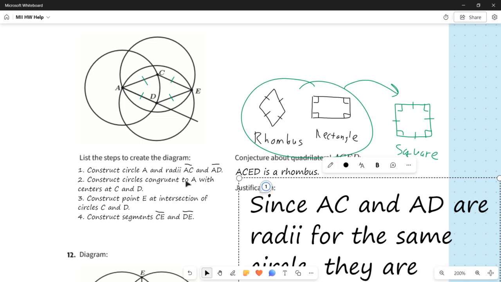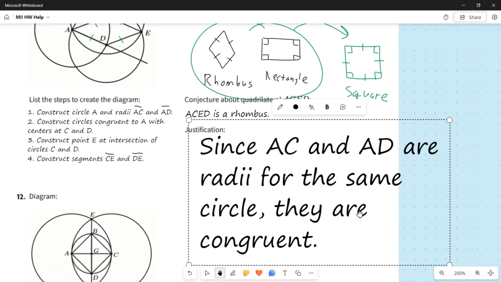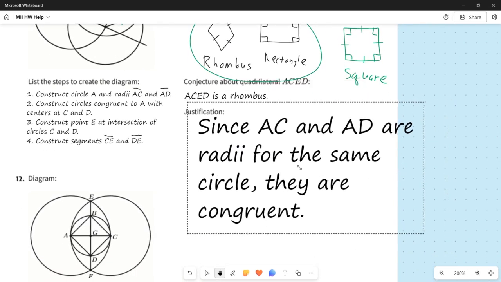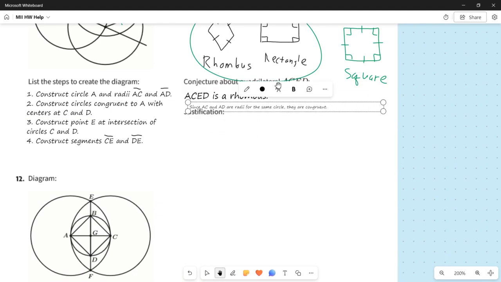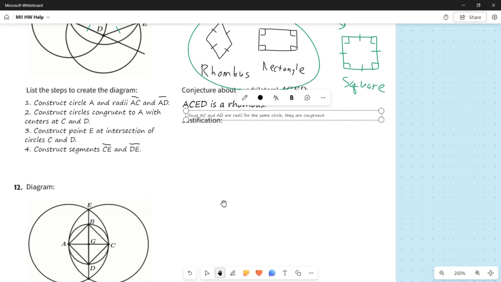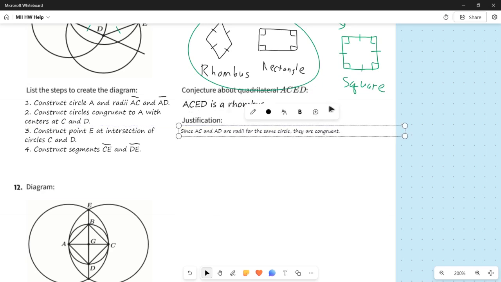I'll fix the box here. So I just want to move this thing. There we go. Okay. So since AC and AD are radii for the same circle, they have to be congruent.